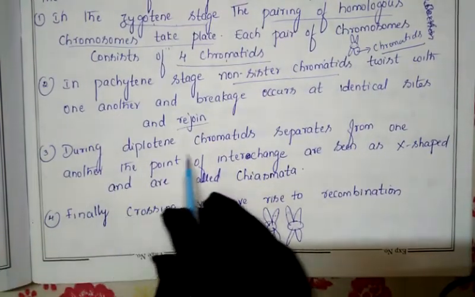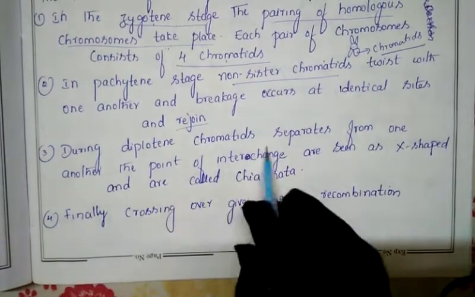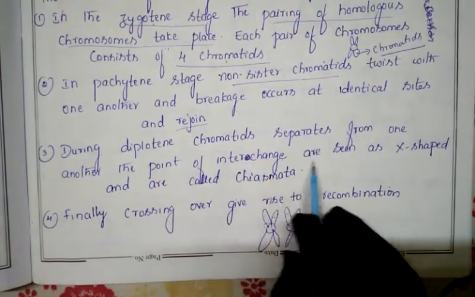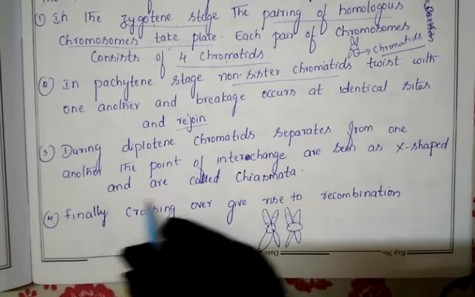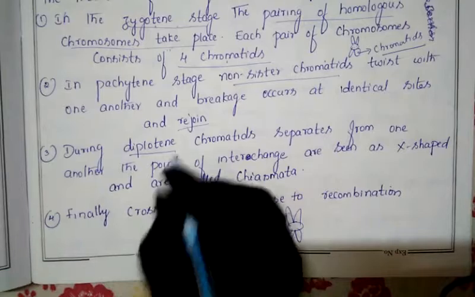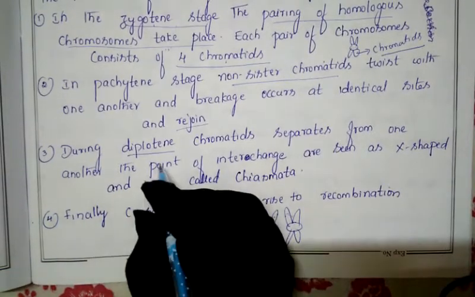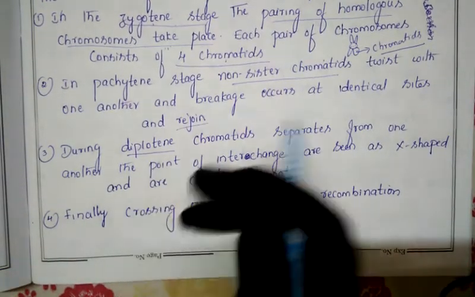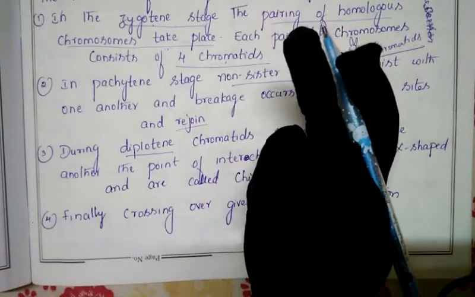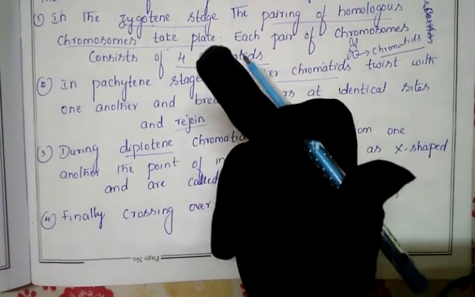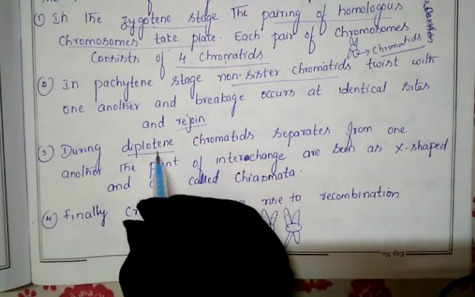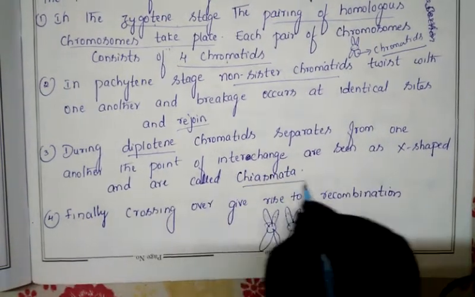Next one, during diplotene, chromatids separate from one another, and the points of interchange are seen as an X shape and are called chiasmata. So next, what happens is during the diplotene stage. As I said here, prophase 1 is divided into a number of phases: first leptotene, zygotene, pachytene, diplotene. After pachytene, which comes next? Diplotene comes. In this diplotene phase, chiasmata formation takes place.